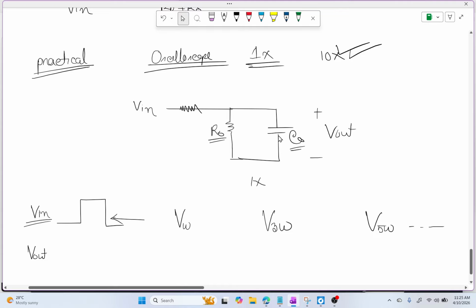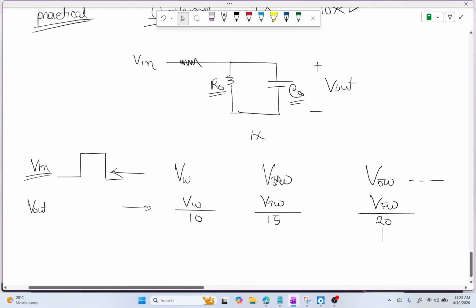So you may see that the omega component is divided by, let's say, 10, the next is divided by 15, and the next is divided by 20. So you will get a distorted wave in Vout. That is problematic because all the frequency components are divided by different values.